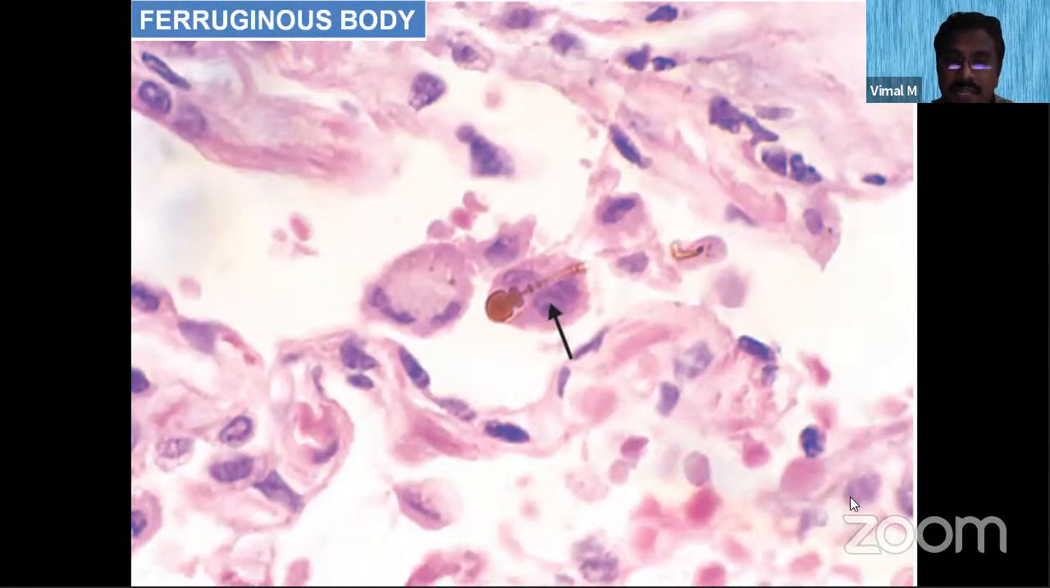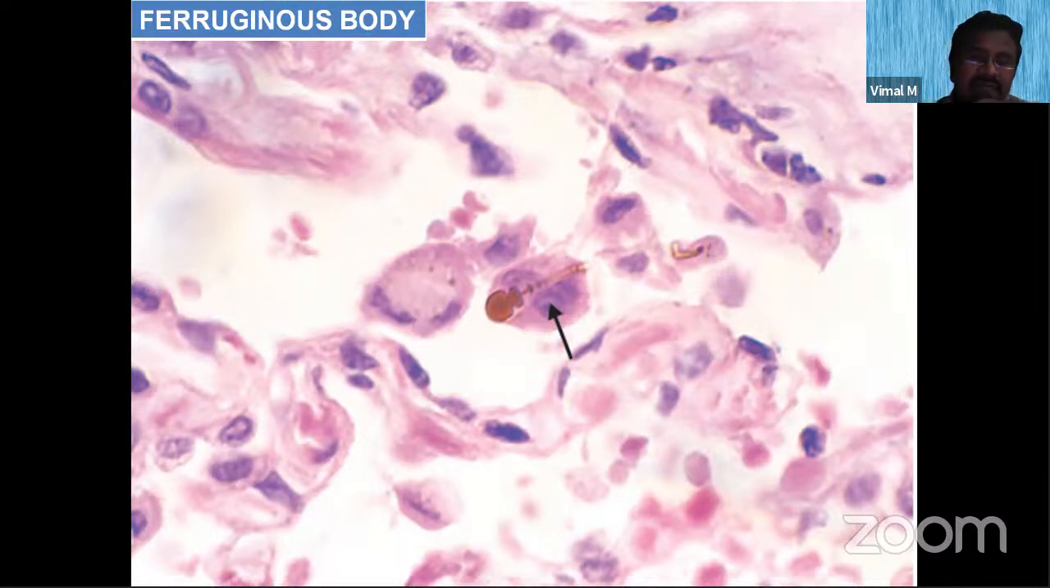You can also see a peculiar body in the sputum of patients with asbestosis, called the ferruginous body, or asbestos body. Ferruginous, Fe, is for iron. This is nothing but asbestos fibers coated with iron proteins. The iron glycoproteins cover these asbestos fibers, and this is expelled in the sputum of patients with asbestosis.